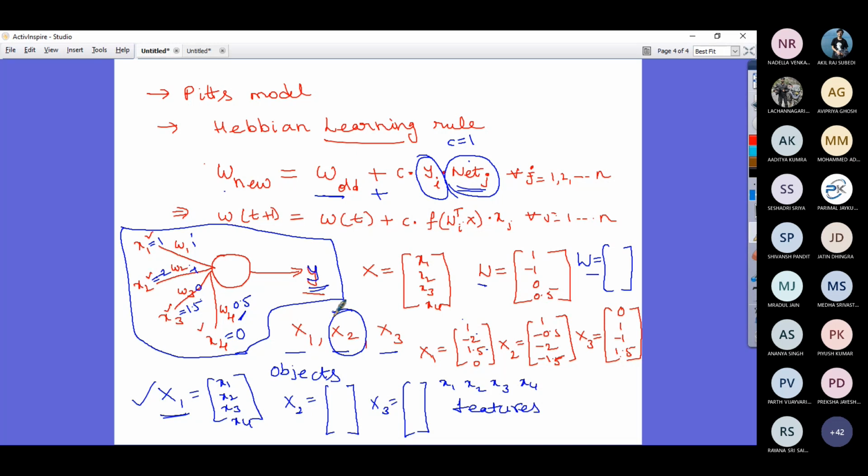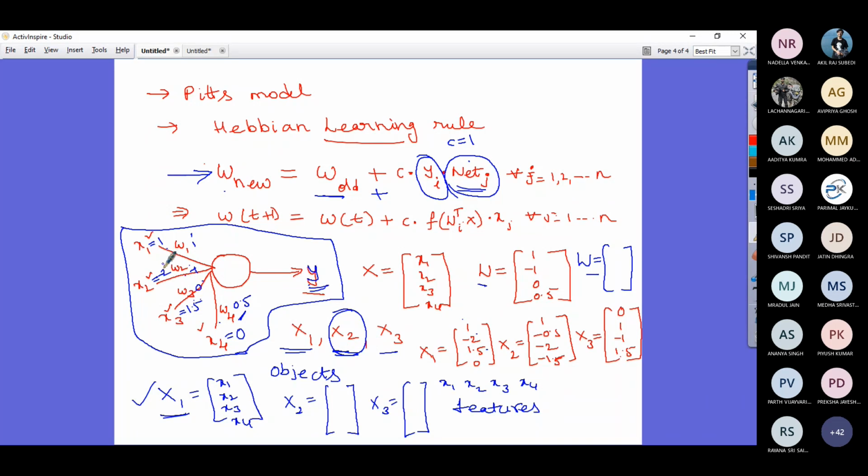Are you able to follow what I'm discussing? I have modified the connection weights. First I provided the input X1, calculated the net input, calculated the activation, and modified the connection weights as per this formula, which is the Hebbian learning rule. Then I apply my second input, that is capital X2.